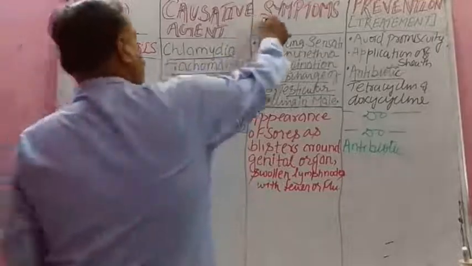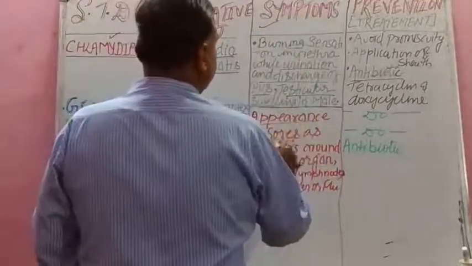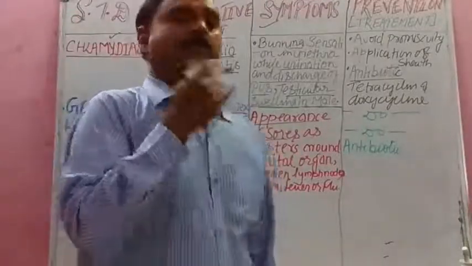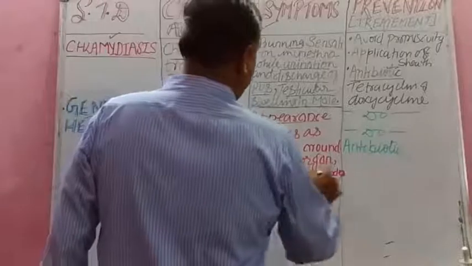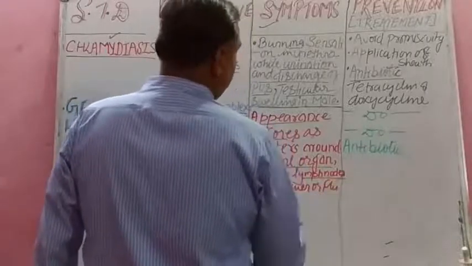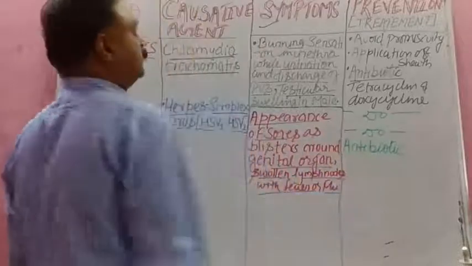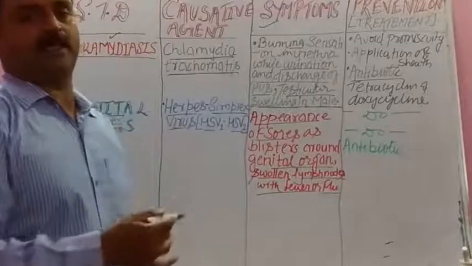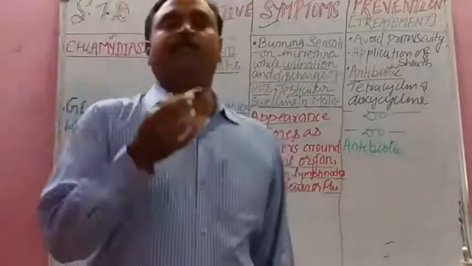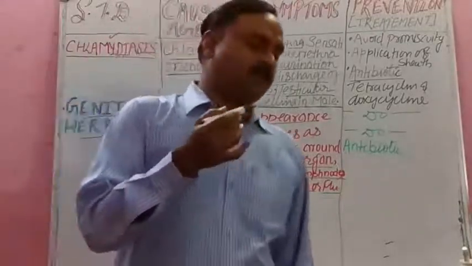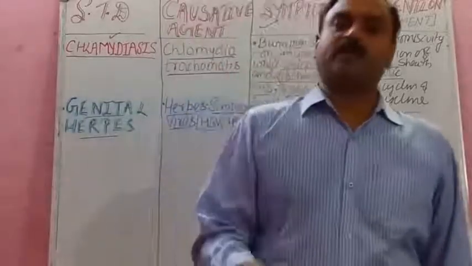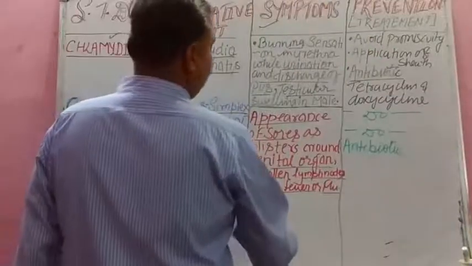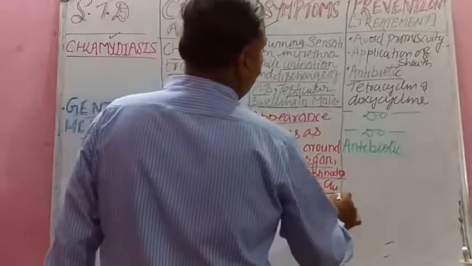And what are the symptoms, student? Appearance of sores as blisters around the genital organ. Then swollen lymph nodes accompanied with fever or flu. Lymph nodes are the lymphatic tissues present in the armpits, groin, tonsils also.